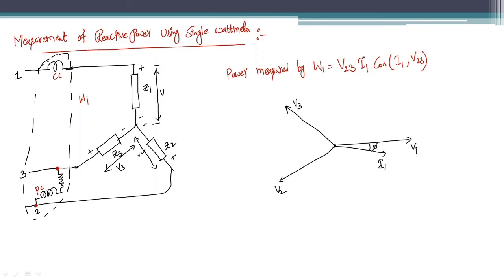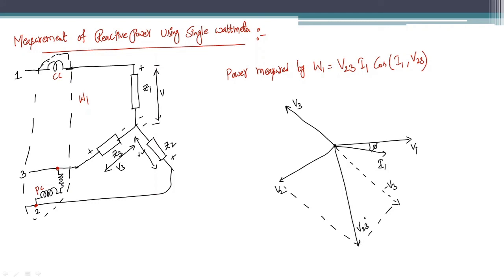I got I1 now, and what I need is V23. What is V23? This is V2. V23 is nothing but V2 minus V3. If this is positive V3, this dotted phasor will be negative V3. So minus V3, right? Now, what is the resultant between V2 and minus V3? V23. So this voltage is V23.